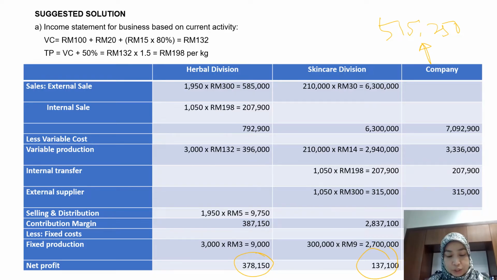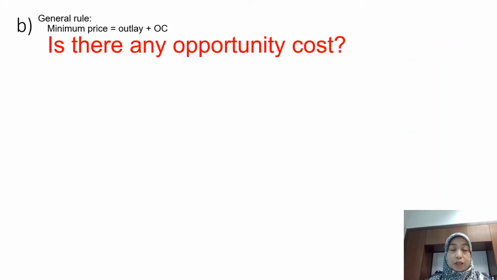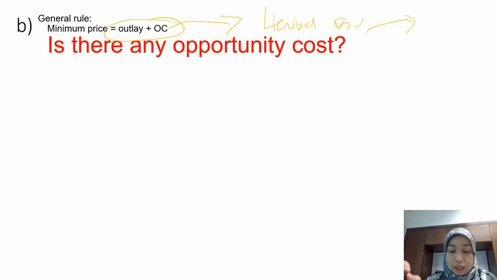Alright, then second question, requirement B, determine minimum price based on general rules. Remember the equation: based on general rules, minimum price is equivalent to outlay plus opportunity cost. For opportunity cost, we look at the selling division's point of view, in this case the herbal division. If they sell to outsiders, how much contribution margin can they generate?